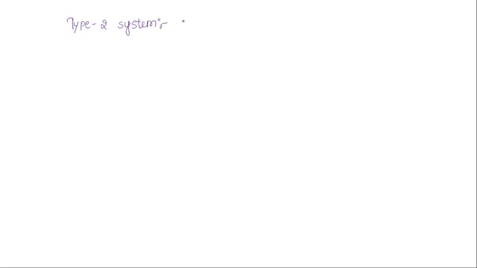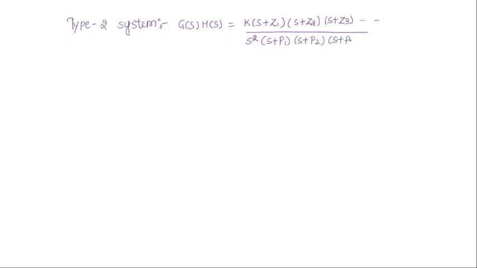So I am writing the G of S into H of S value for the type 2 system, that is K into (S plus Z1)(S plus Z2)(S plus Z3) and so on, divided by S power 2, since the number of poles at the origin is 2, then only it is called type 2, times (S plus P1)(S plus P2)(S plus P3) and so on. Now you try to calculate the Kv.